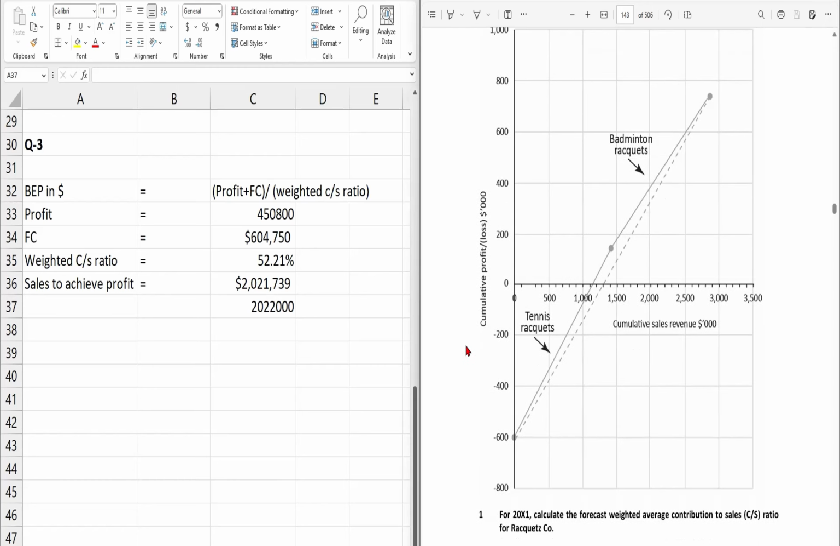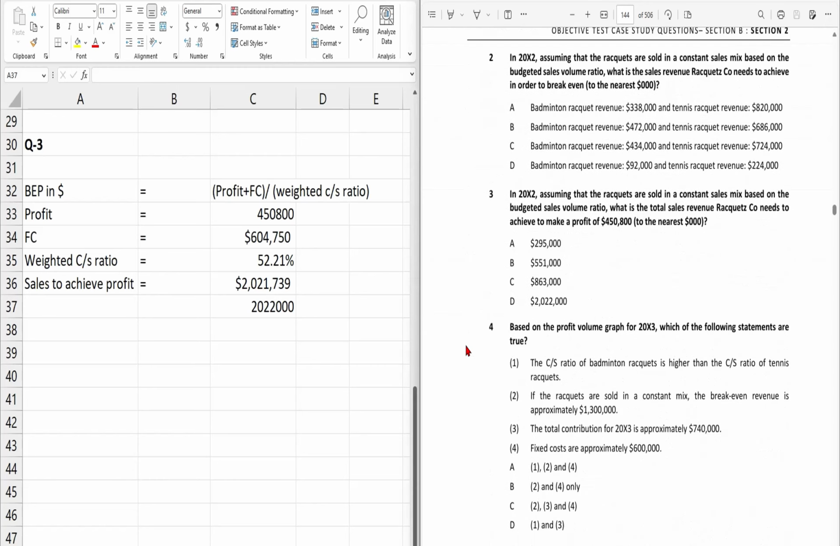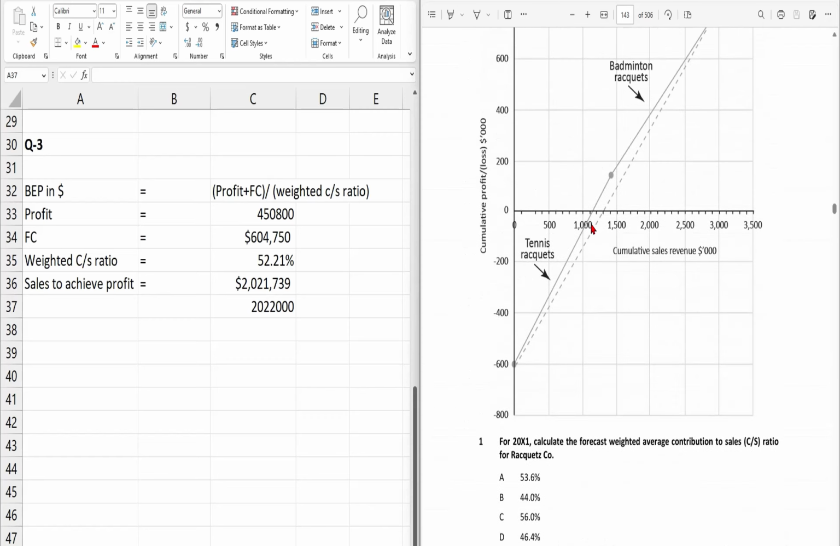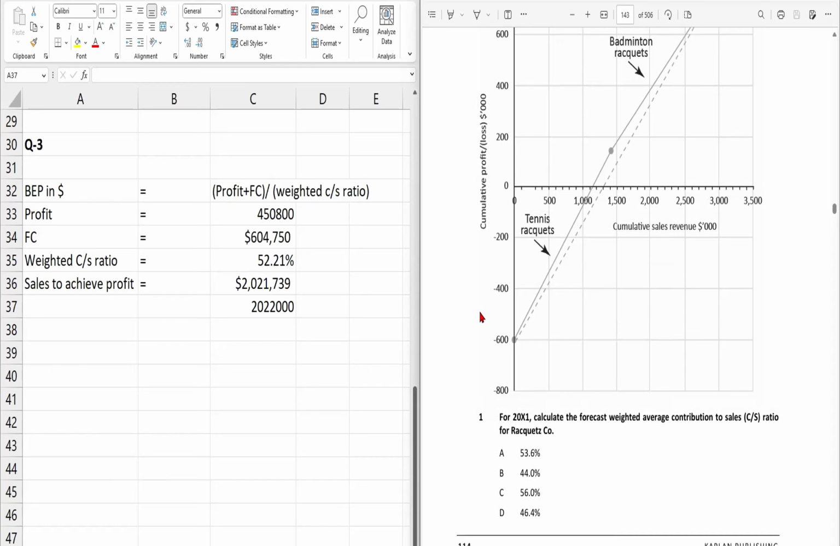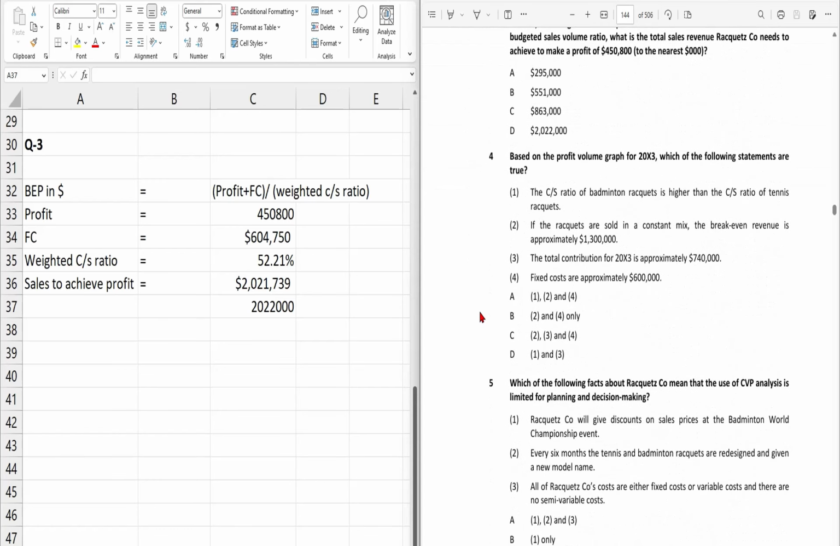And now the question is asking in terms of the sales mix. You can see constant mix. So what will be the BEP? It will be the dotted line one, and it exactly cuts off at the 1300. So statement 2 is true, right?